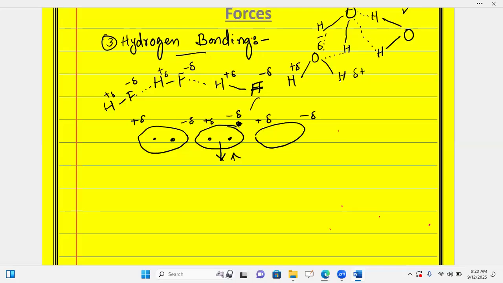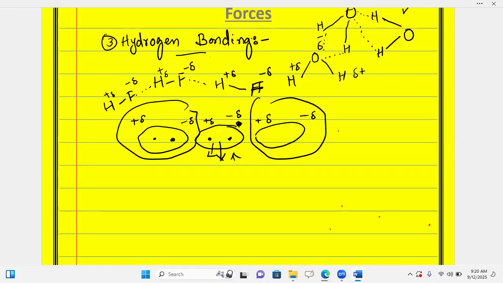When these molecules are removed, it will come back to its original neutral state. So always remember, whenever such a thing happens, there will be an electronegativity difference and an electron distribution difference to be taken into account.